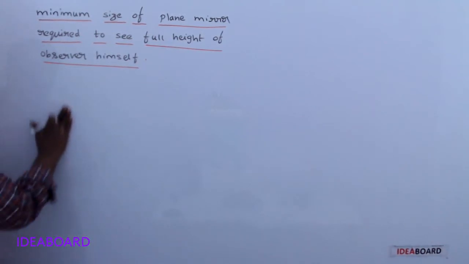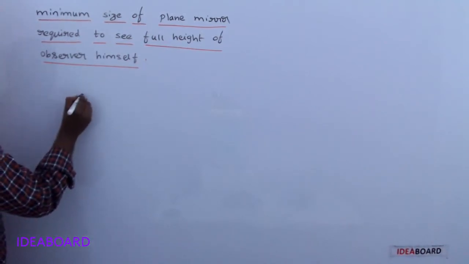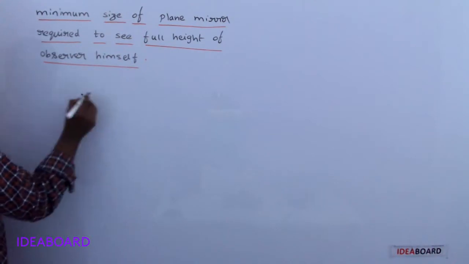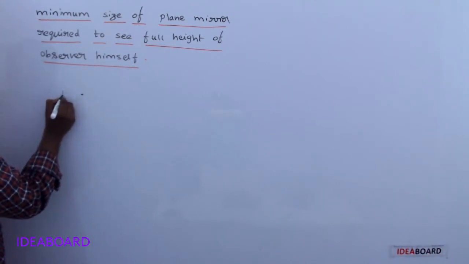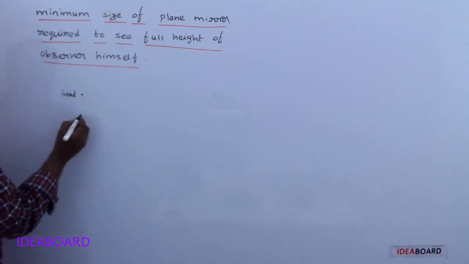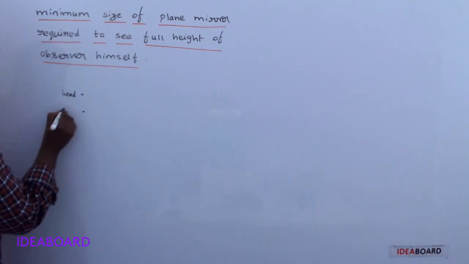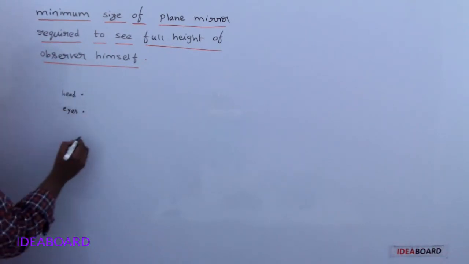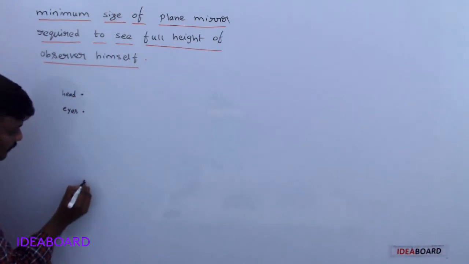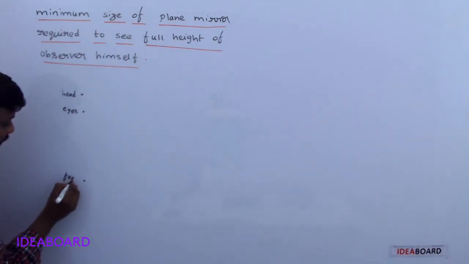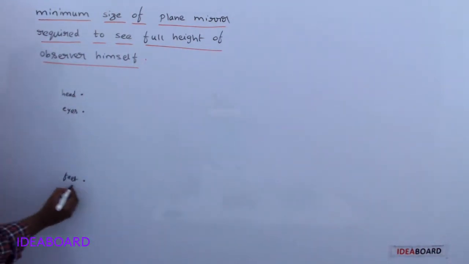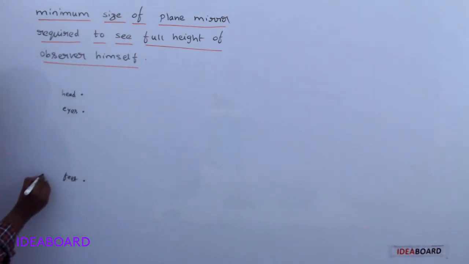Now, for the observer, in the easiest way, we take this as the head and these as the eyes of that observer, and the feet of the observer appear here.